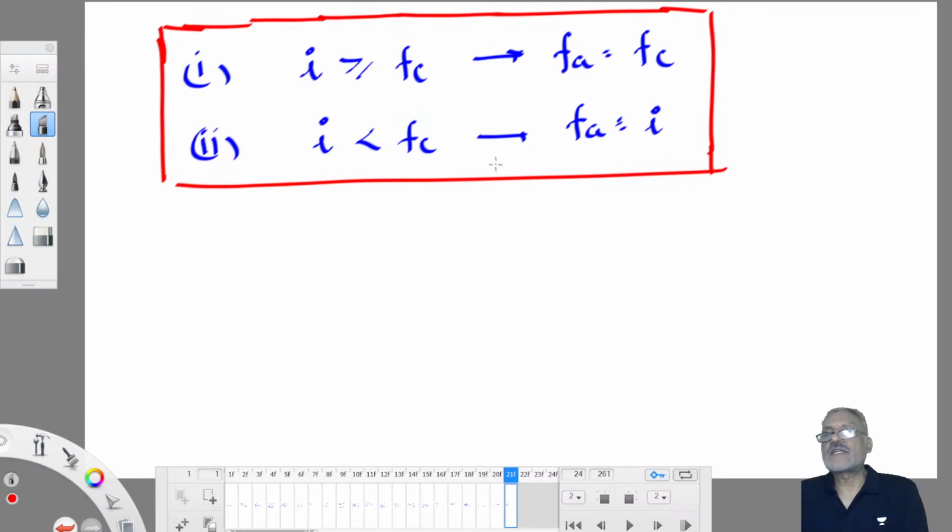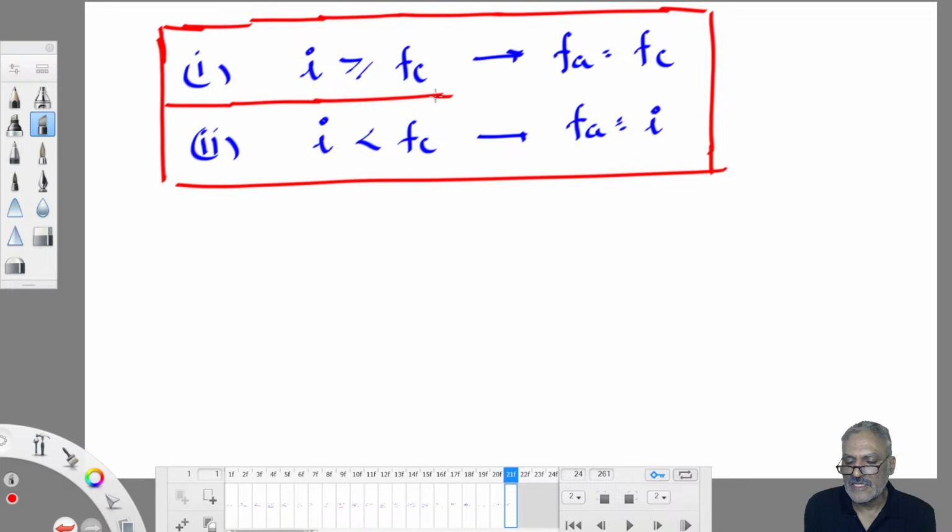When soil is partially wet, it consumes less. Therefore, how to find FA? Sometimes FA is equal to FC, sometimes FA is equal to I. When I is greater than or equal to FC, FA is equal to FC. When I is less than FC, FA is equal to I. A very, very important relation, which we use while working out numericals. Remember the idli example, and you can remember this easily.